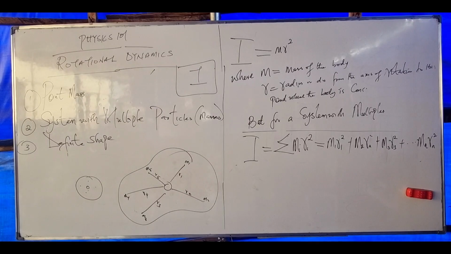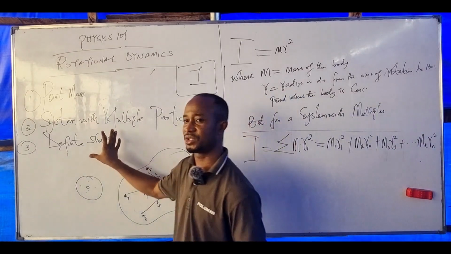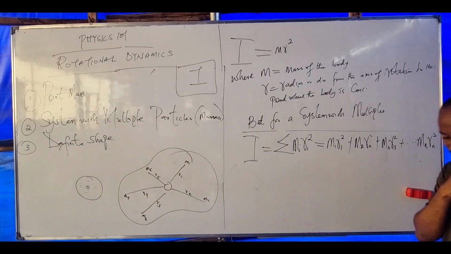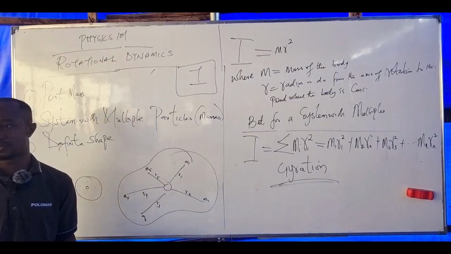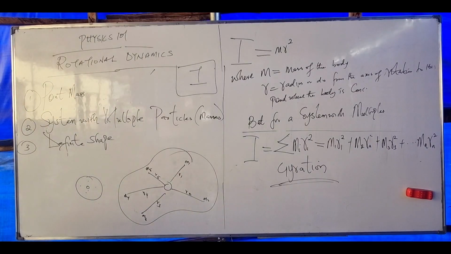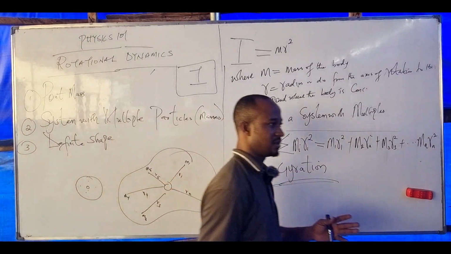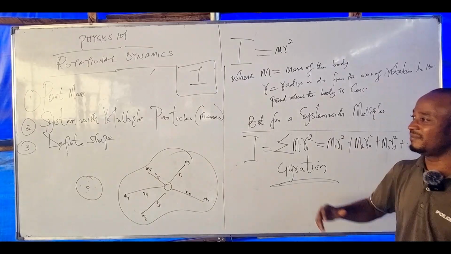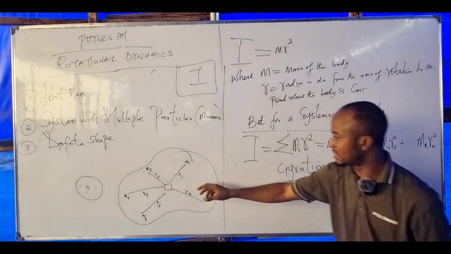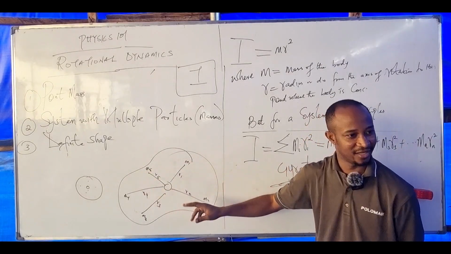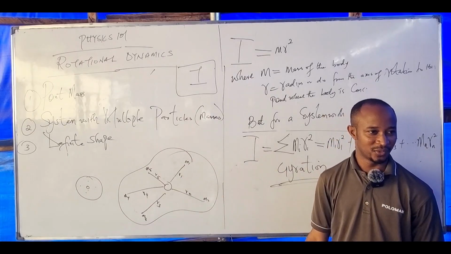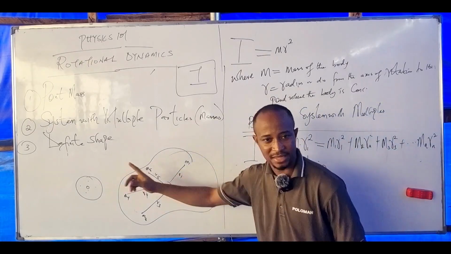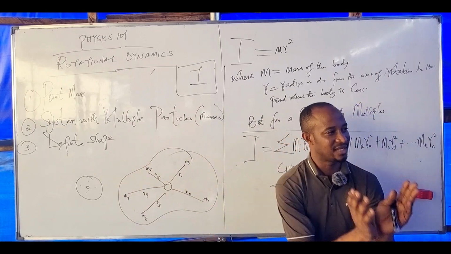Okay. Now, a subheading after this, before we go into definite shapes: radius of gyration. Now, look at this. It is kind of laborious or difficult if I have a larger body and we start calculating for each of them. What if I have more than 100 particles? Will I keep on doing that? No. Instead of doing that, I can compress the entire mass as a single